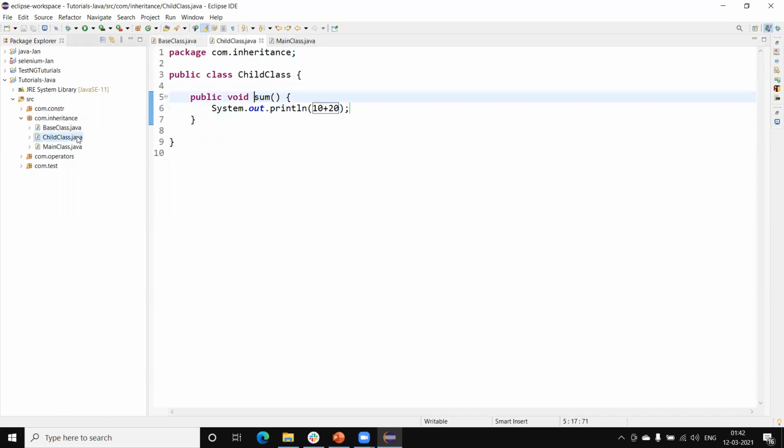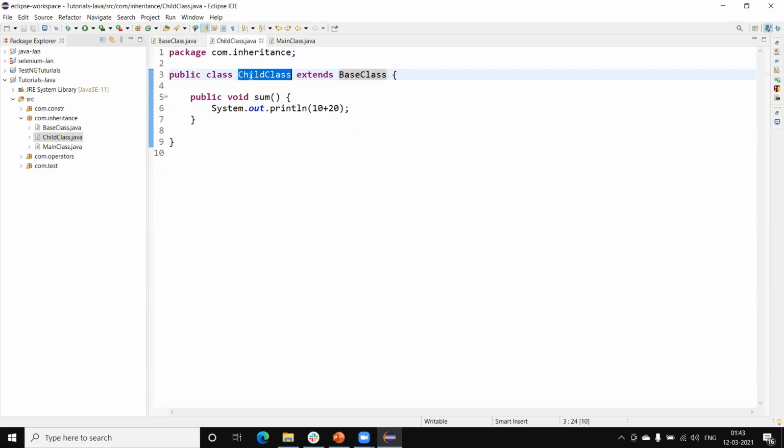Now how do we extend? There is an extends keyword used in Java to inherit a class. So we call the extends keyword followed by the class name which we want to inherit. Here I am going to inherit the base class, so I will give the base class name.